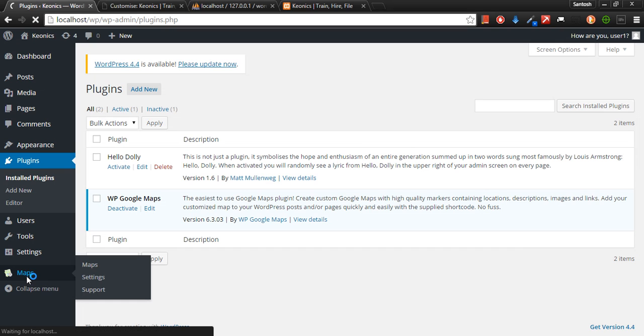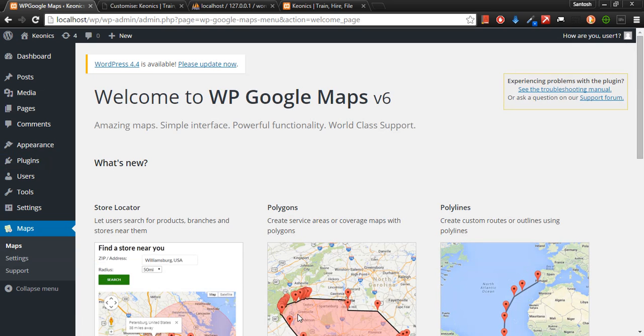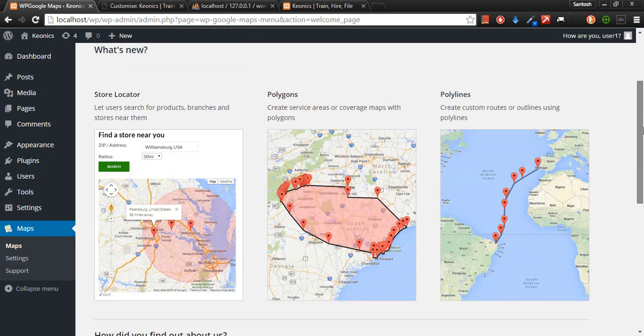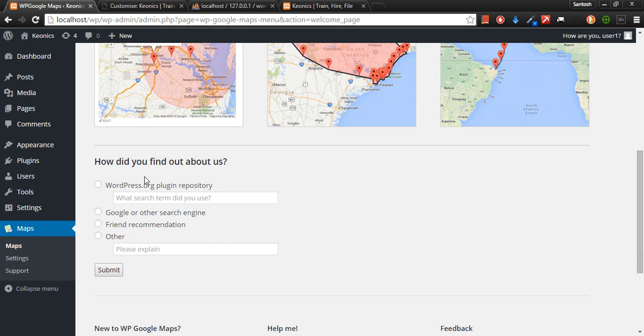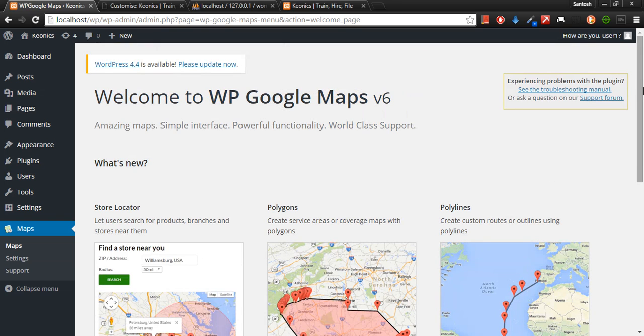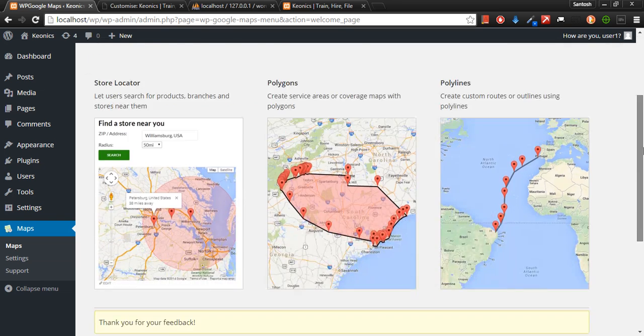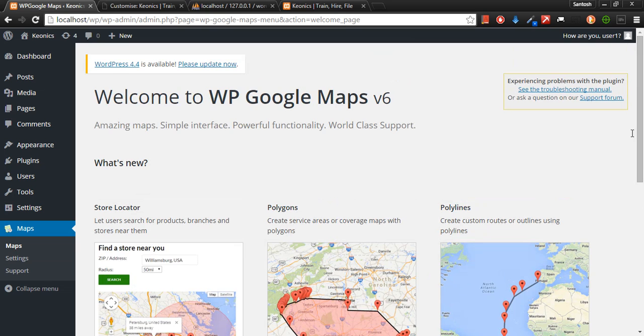So I click on maps. Maybe you will have to add your API key for your Google Maps. You need to select what type of map you want. Polylines, maybe I want that. So let's see, we can go ahead and customize this. Over here, this is the basic page. So there are no customizations. You can go to settings.